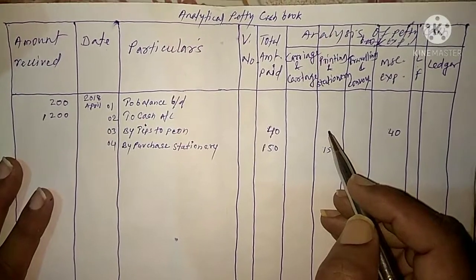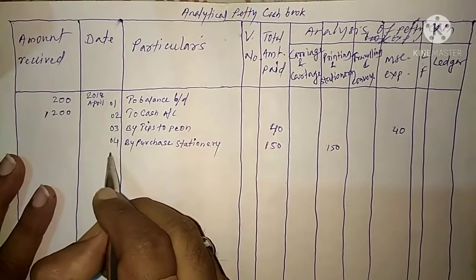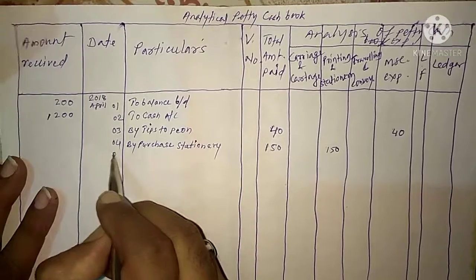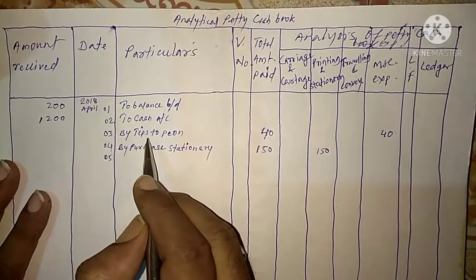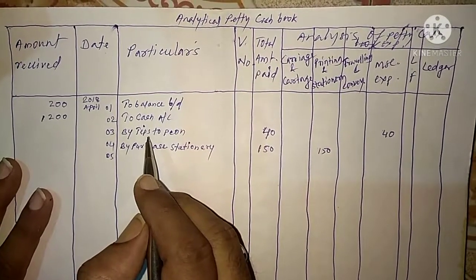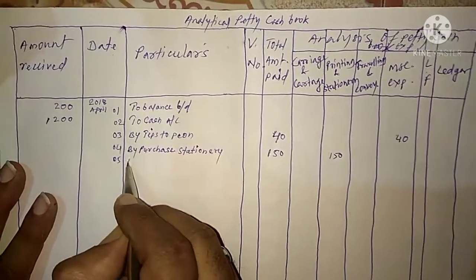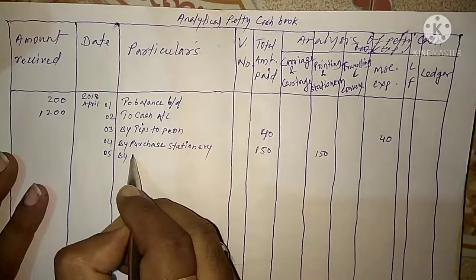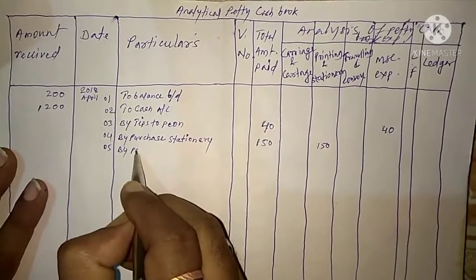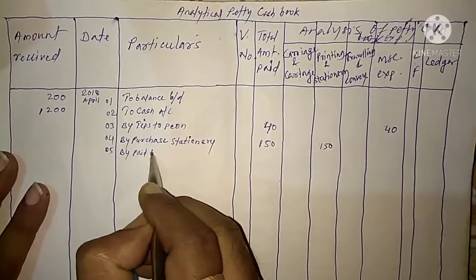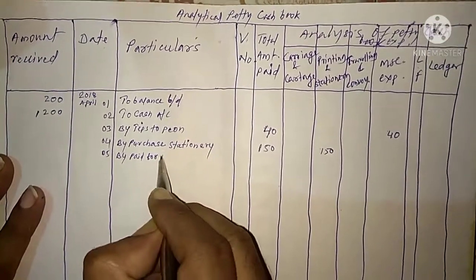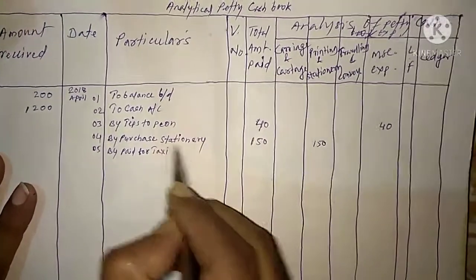Then the transaction on 5th: paid taxi fare. So here in particulars we have to write "By paid for taxi fare".